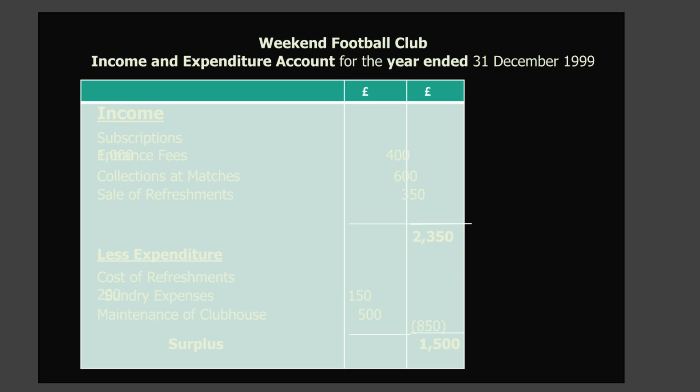The income and expenditure account for the Weekend Football Club shows a total income of $2,350, which is the sum of subscriptions, entrance fees, collections at matches, and the sale of refreshments. Total expenditure is $850, which consists of refreshments, sundry expenses, and maintenance of the clubhouse. This results in a surplus of $1,500 for the year ended December 31st, 1999.